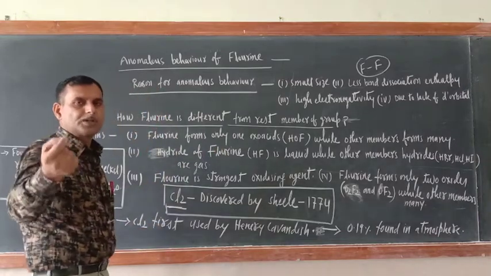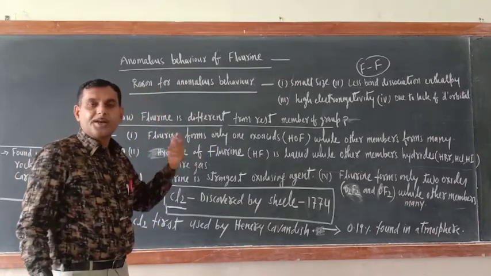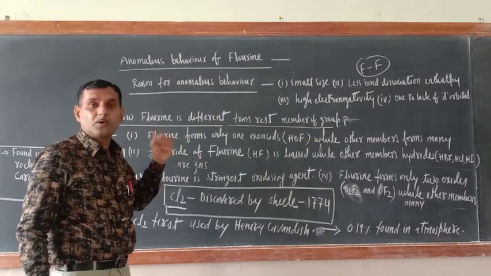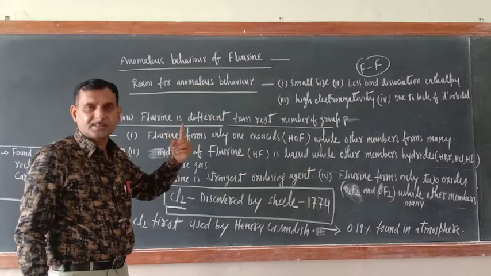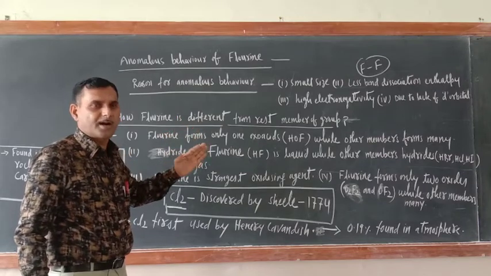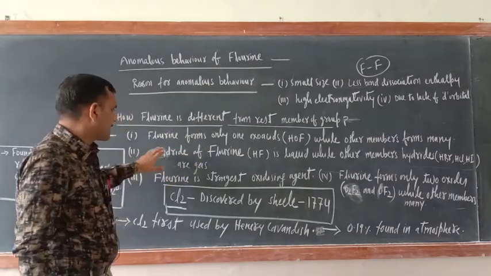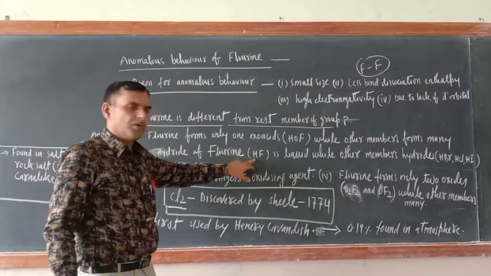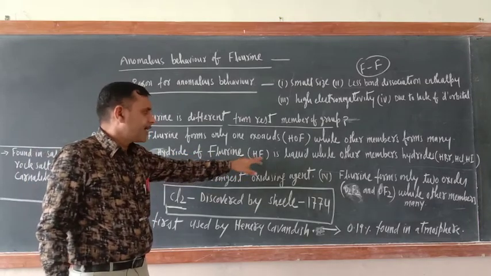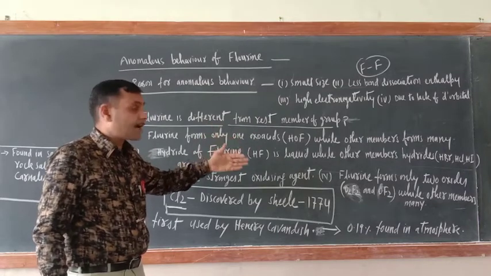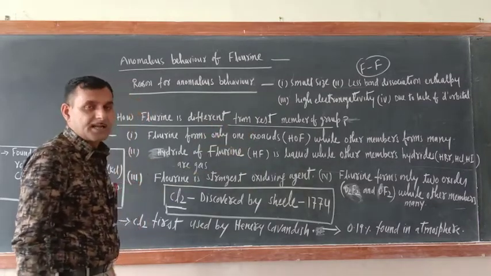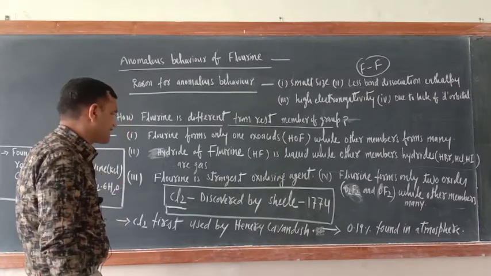Now suppose in a 1 mark question they ask, name the oxoacids of fluorine. So you should remember this one. Anything can be asked in 1 mark. That is why detailed study is required. Second one is the hydride of fluorine. Fluorine hydride is HF. It is in the liquid state, while the rest of the members' hydrides, like HCl, HBr, HI, are found in the gaseous state.